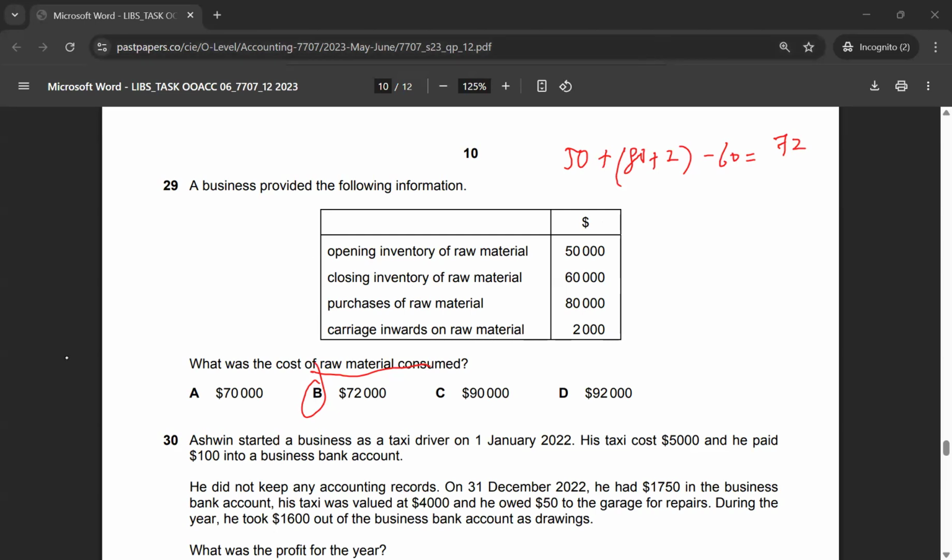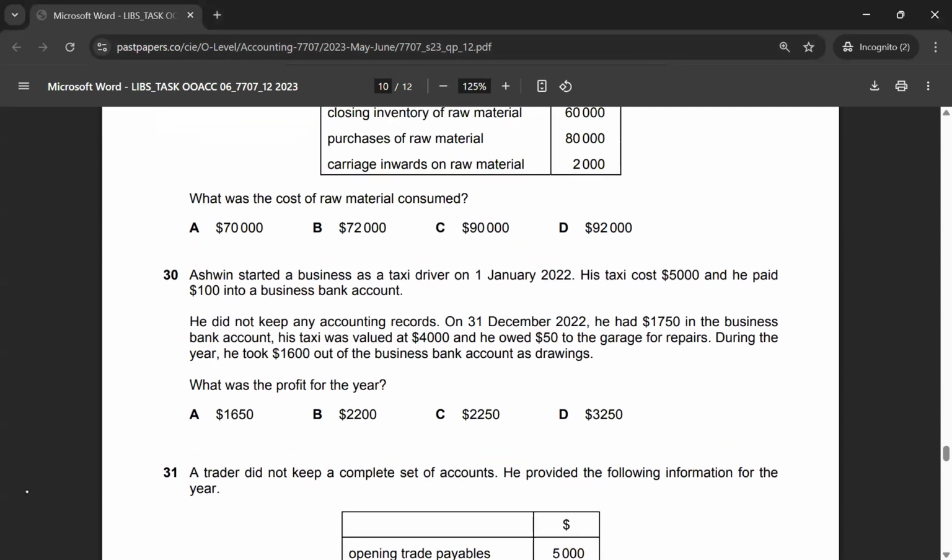Let's move on to multiple choice 30. Ashwin started a business as a taxi driver on 1st January 2022. His taxi cost $5,000 and he paid $100 into his bank account, right? So the total assets that he has at the start of the year is 5,100: 5,000, the taxi, and the cash in the bank account. Call it net assets or total equity, but he has $5,100.